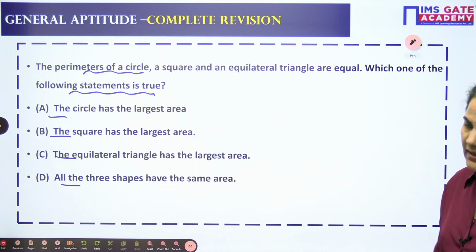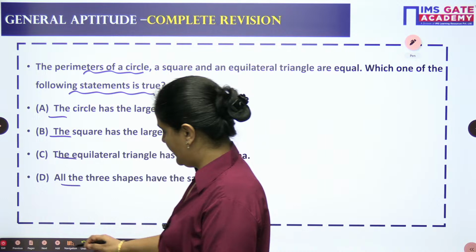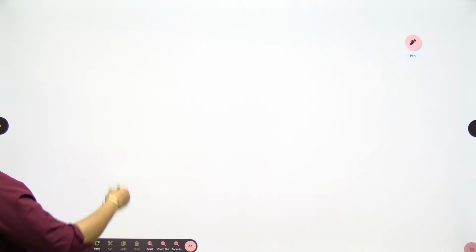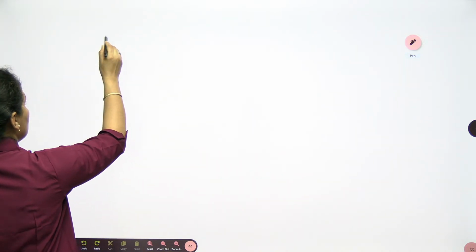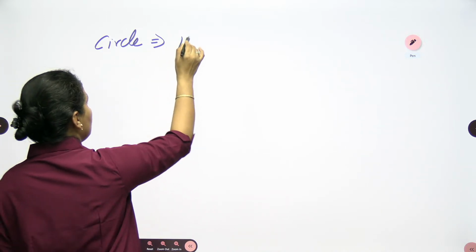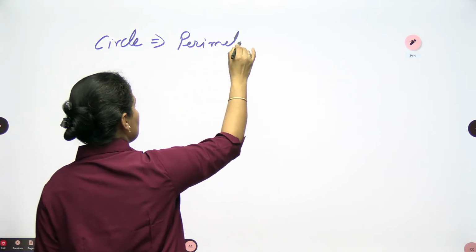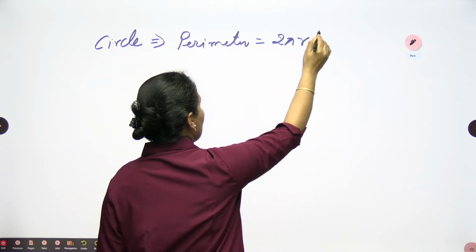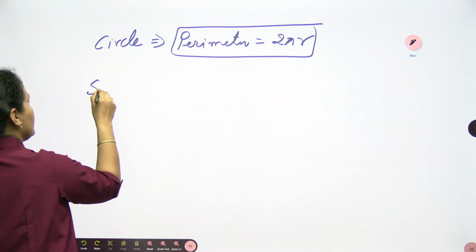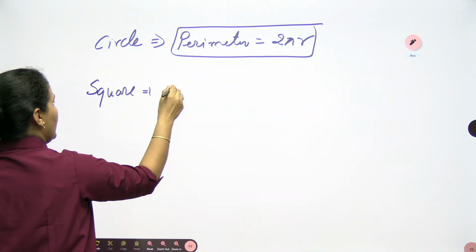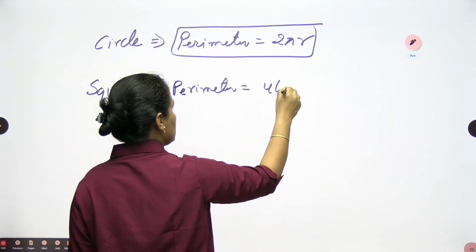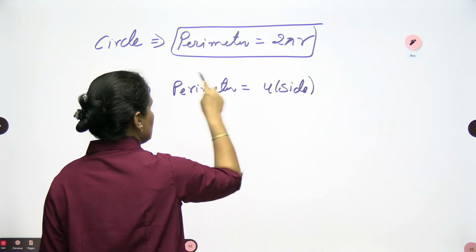Let's approach it. We have 3 figures here: the circle, square and equilateral triangle. If I talk about the circle first of all, the perimeter of a circle is nothing but 2 pi r. It's the circumference, which is 2 pi r. R you can consider as the radius. If I go for the square, the perimeter is nothing but the sum of all the sides here. So 4 into side you can write down as the perimeter for the square.